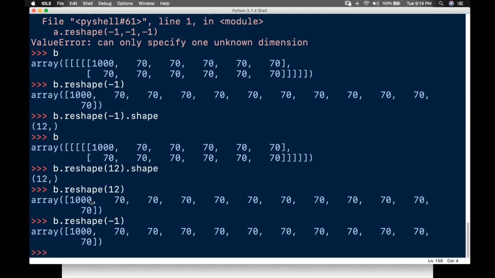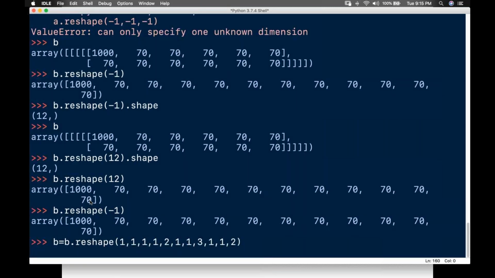Wherever you have multi-dimensional elements, for example, I'll write b is equal to b dot reshape, 1 comma 1 comma 3 comma 1 comma 1 comma 1, 3 twos are 6 comma 2. So this is the multi-dimensional thing.